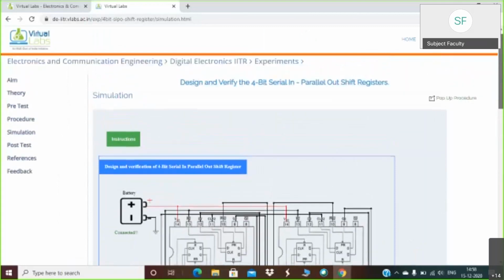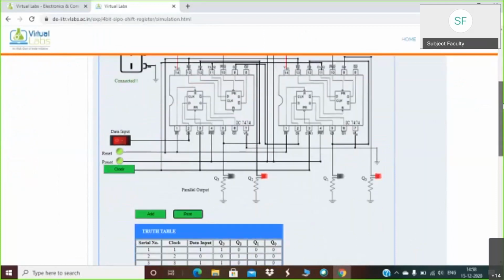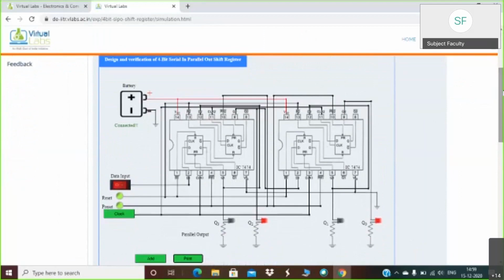So this is regarding the 4-bit serial in parallel out shift register. Have you understood it? If you are having any query, then you can ask me. Just let me know whether you understood both experiments which we have discussed today or not.